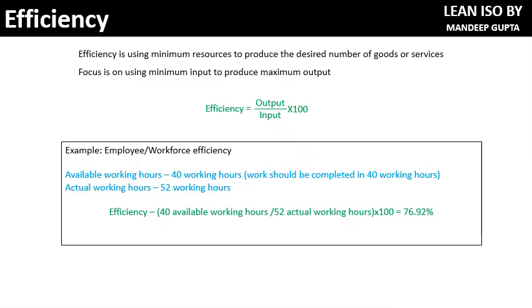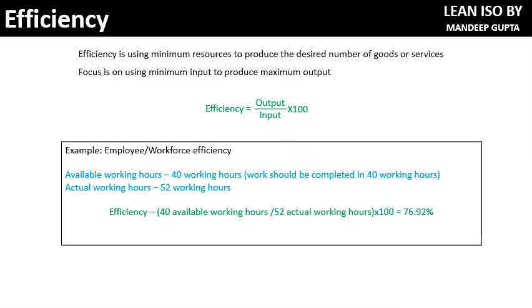The efficiency of the employee would be the standard hours available, 40, divided by the actual working hours, 52, multiplied by 100. In this case, if we calculate this, it becomes 76.92%. The efficiency of the employee is 76.92%.